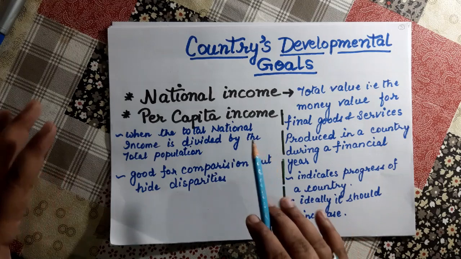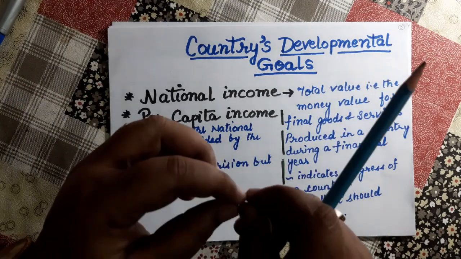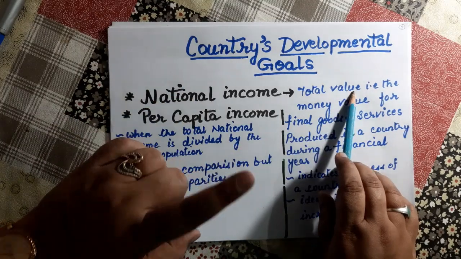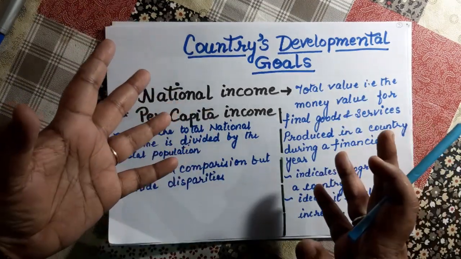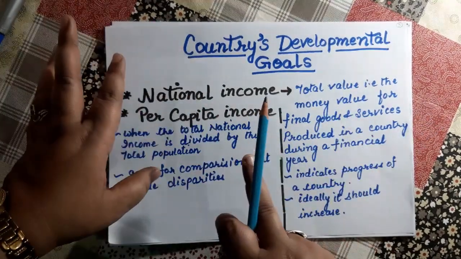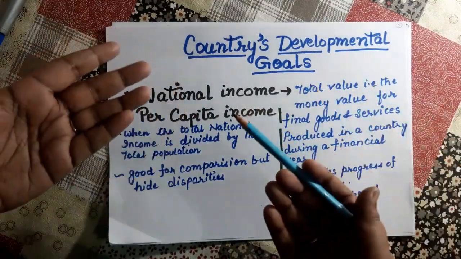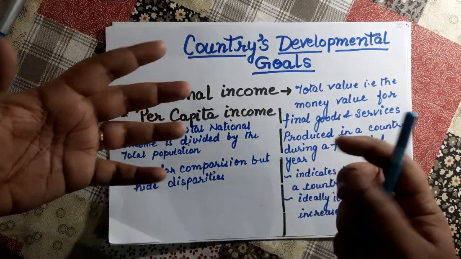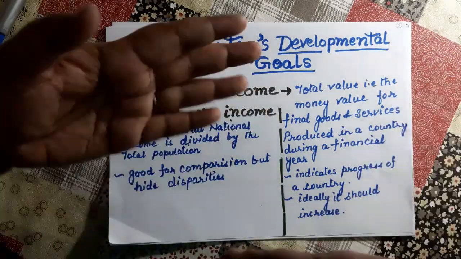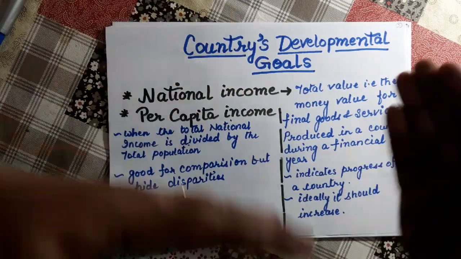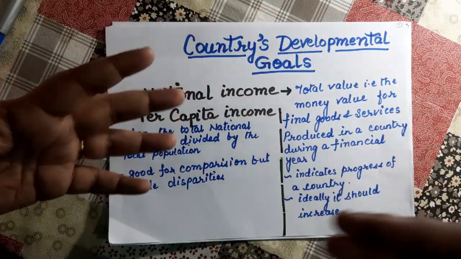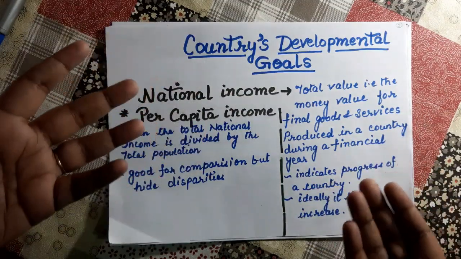Now what is national income? Firstly, this is important. In a very clear definition, it is the total value. Total value, in which subject are we talking? Economics. Economics means money management, how much profit and how much loss is there. If loss is there, how to manage that, and if profit is there, how to manage that extra money. So this is what economics is.